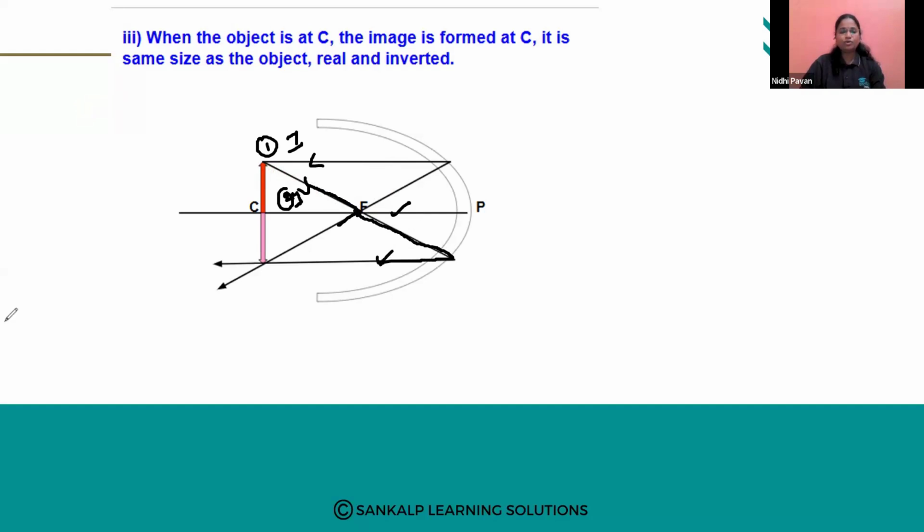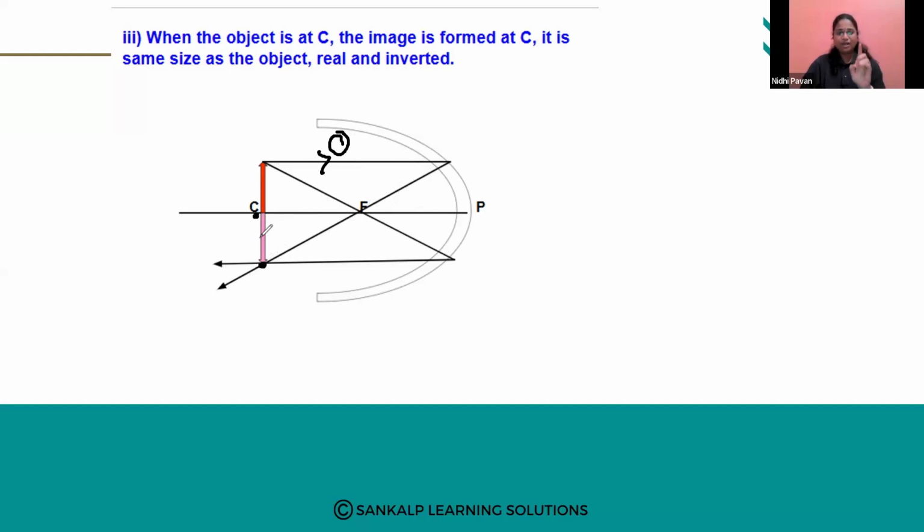The first one is passing parallel to the principal axis, so it passes through the focus. Both the reflected rays meet at a point, and that point is exactly the center of curvature.